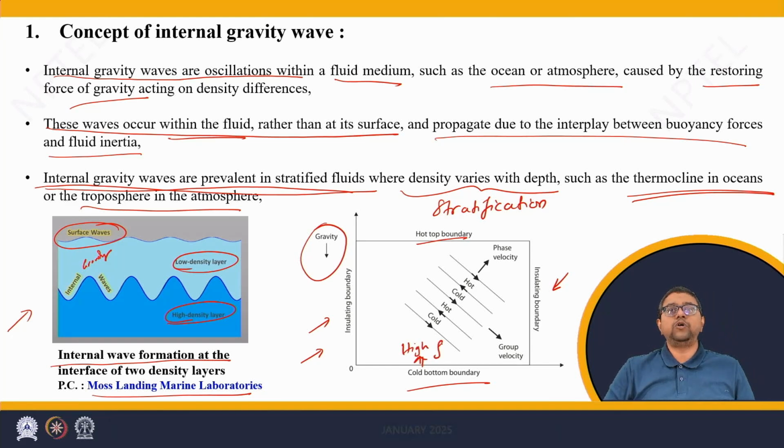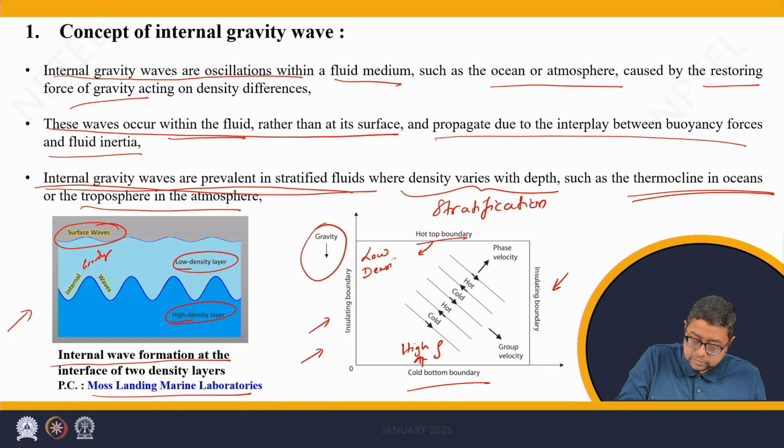Here density is denoted by rho. Now, due to the low density being above the high density material, this system is a stable system. This can give rise to internal gravity waves within the fluid if perturbed.